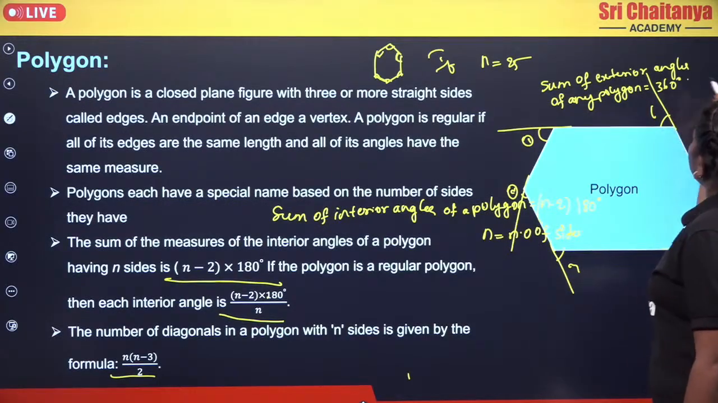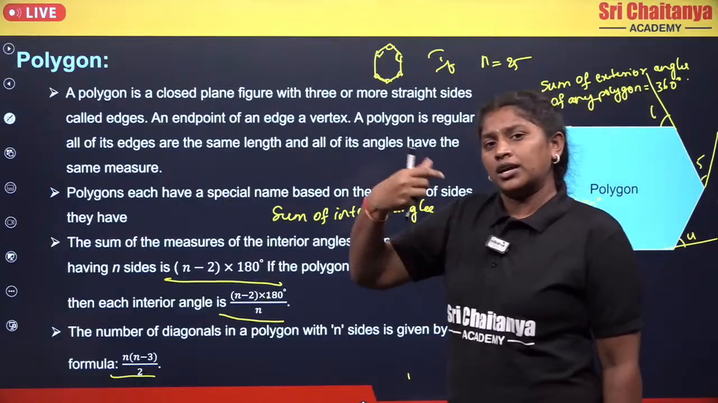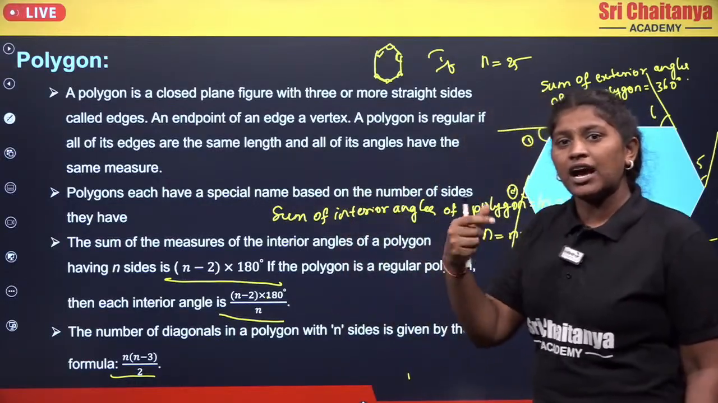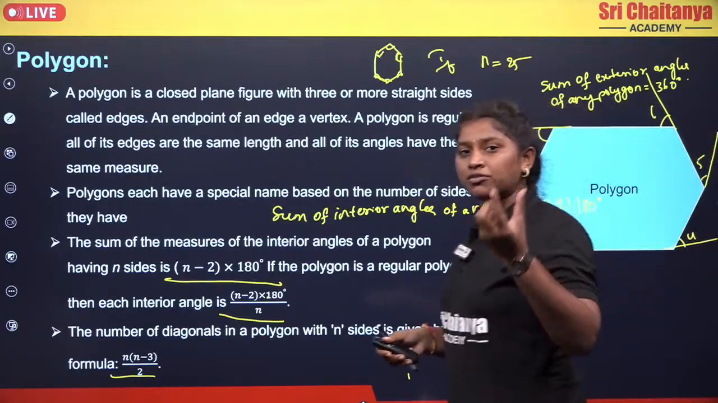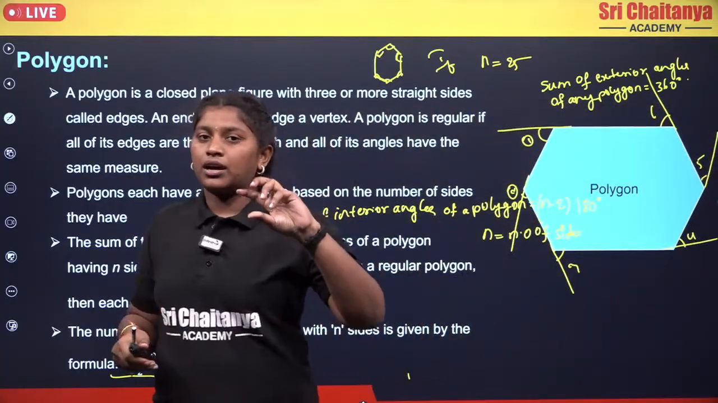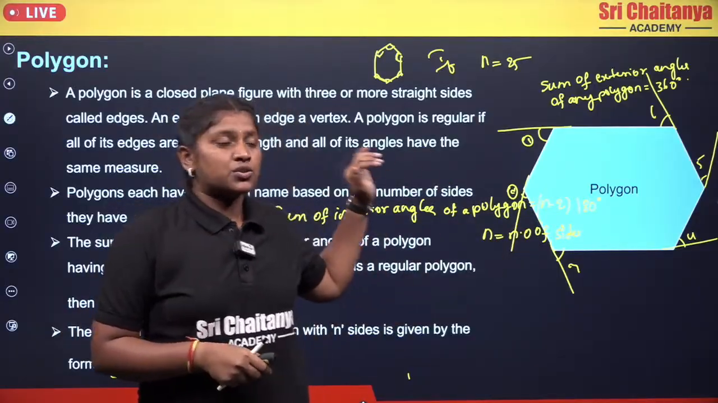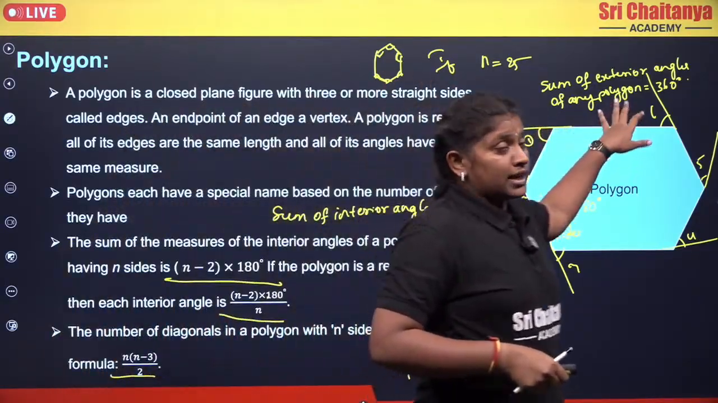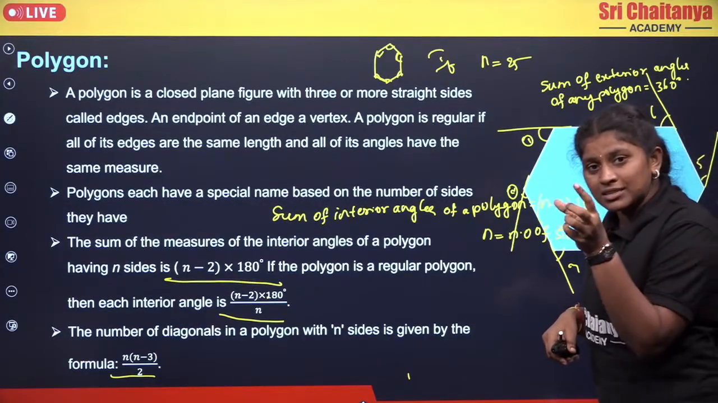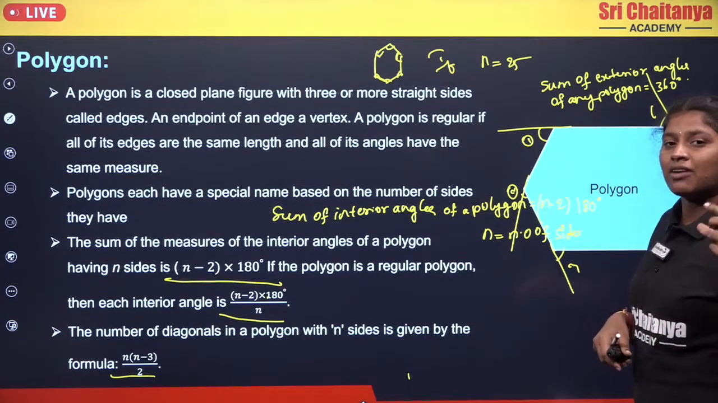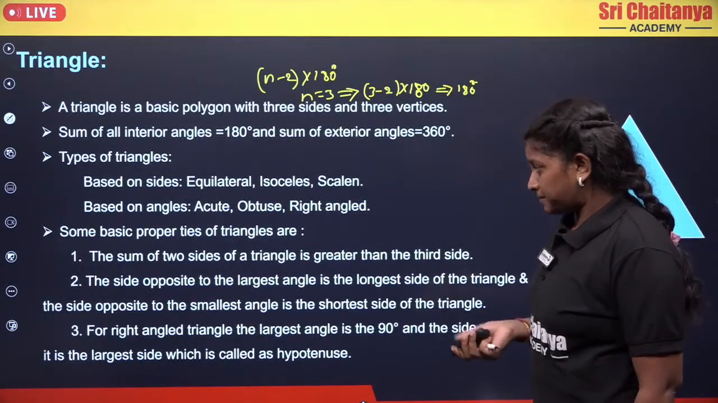Now, sometimes they will give you the exterior angle and ask you to find the number of sides. And sometimes they will give you the number of sides and ask you to find the exterior angle of the polygon. In such cases, if you divide 360 by the angle, you will get the number of sides. And if you divide 360 by the number of sides, then you will get the value of each angle. Okay. Now moving to the next.